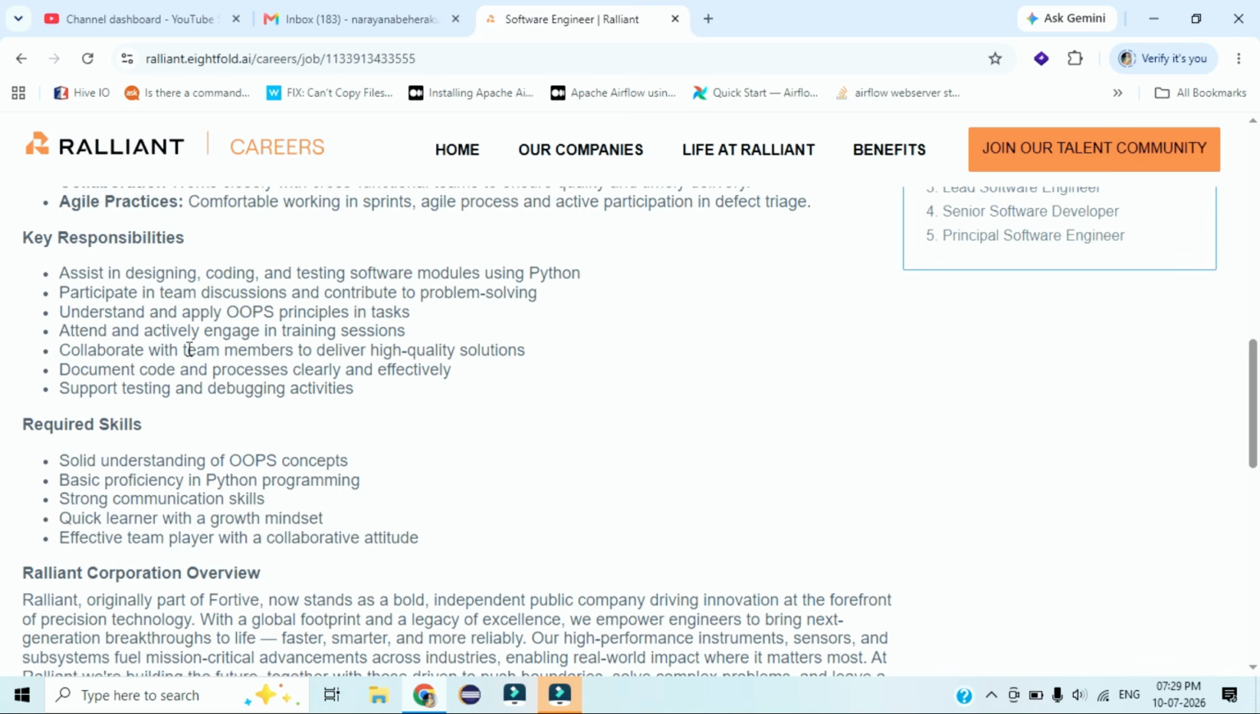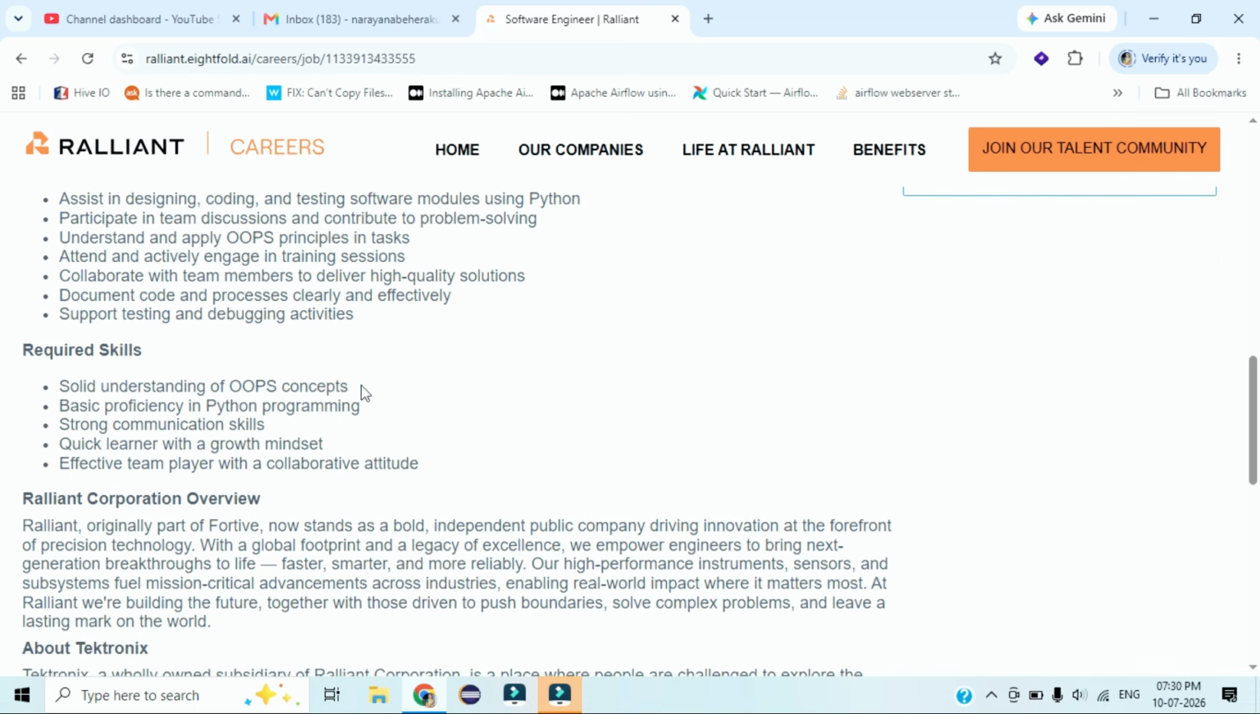Collaborate with team members. While you are joining as a fresher, you have to involve your leaders and senior employees to make sure you get high quality solutions. Document code and process clearly and efficiently, so make sure you document each code and understand the process, and you have to learn that. Support testing and debugging activity. As you are joining as a fresher, you have to explore more about debugging logs and debugging code, that is the main priority.